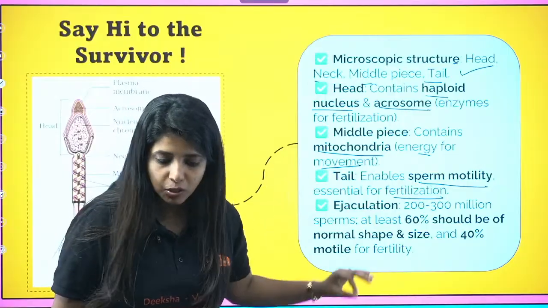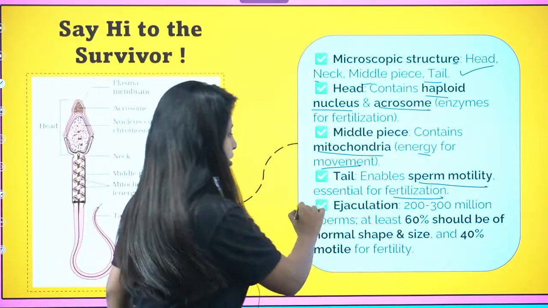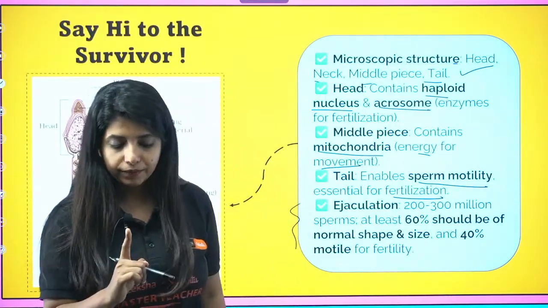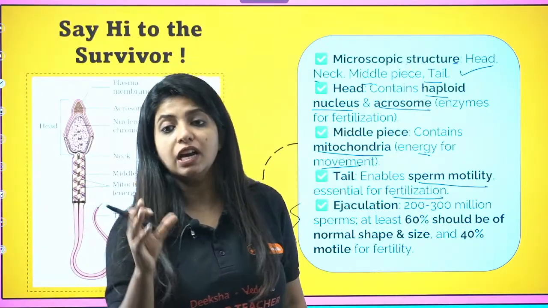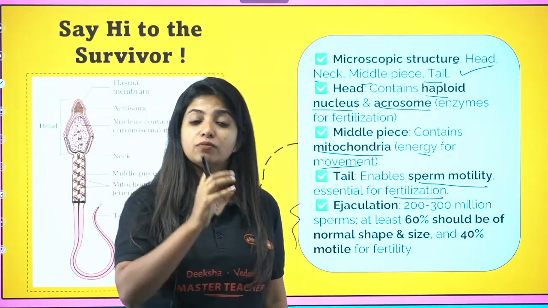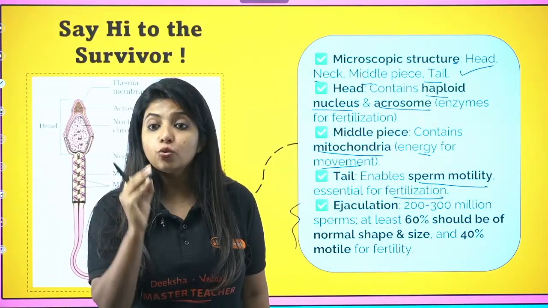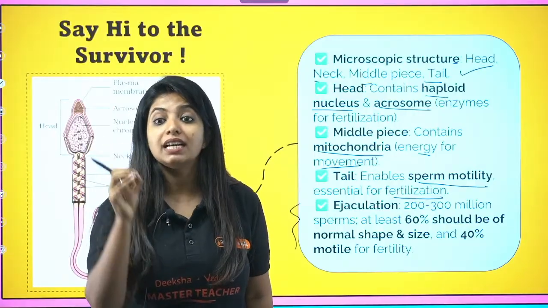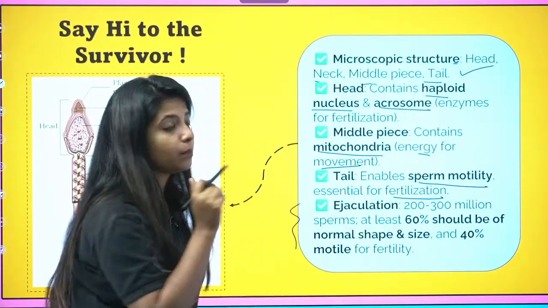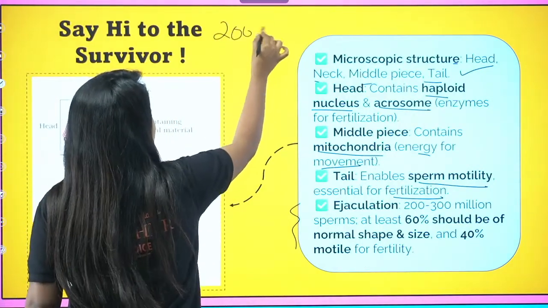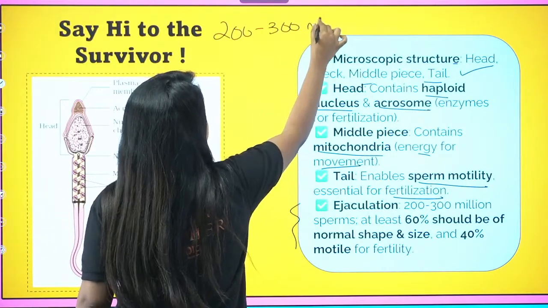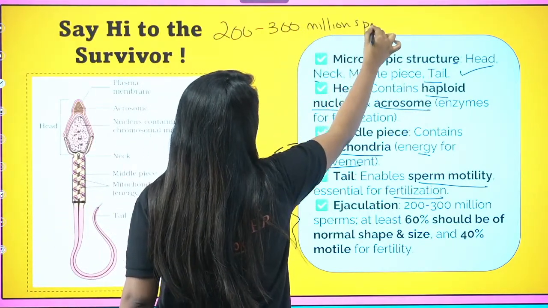And now this part is important in terms of questions. In one ejaculation, okay, once a male ejaculates, how many sperms are basically moved out? It's 200 to 300 million sperms, and you need to remember the number. 200 to 300 million sperms, not billion, okay?